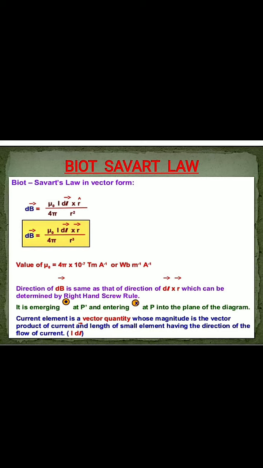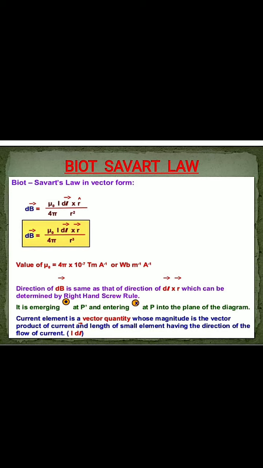Okay. And how do we calculate the direction of dB, that means the magnetic field? The direction of dB is the same as the direction of dl cross r, which can be determined by the right hand screw rule.